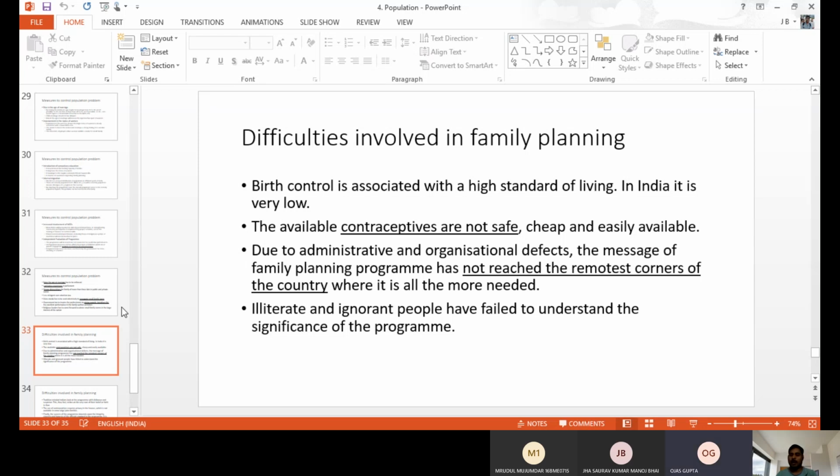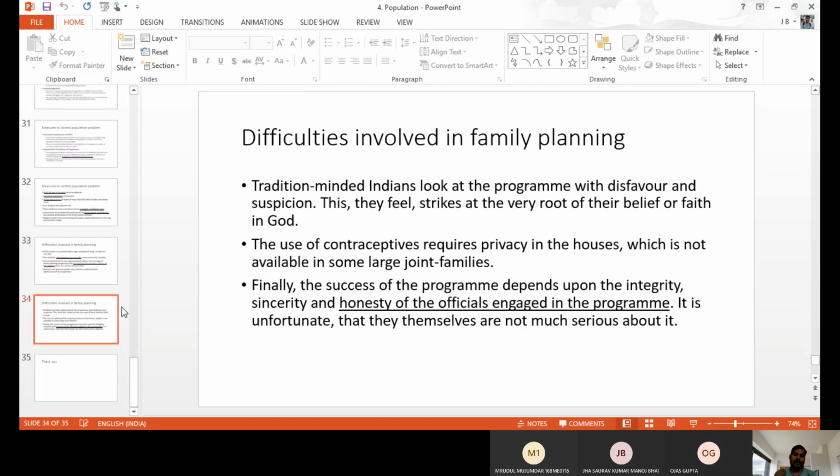Okay. So through advertisements, through NGOs, through some kind of propaganda, we have to develop. Then only the people may be reached and they also adopt family planning or contraceptives, all those things. That also we have to do. That also helps to control our population. And illiterate, ignorant people are also a large number in our society, so they are not aware, they do not participate in the family planning things. So we should create awareness among the illiterate, ignorant people, and then only we can stop the population.